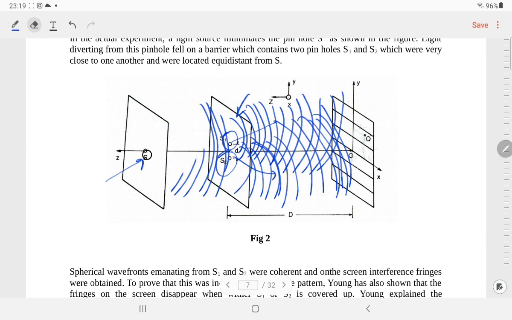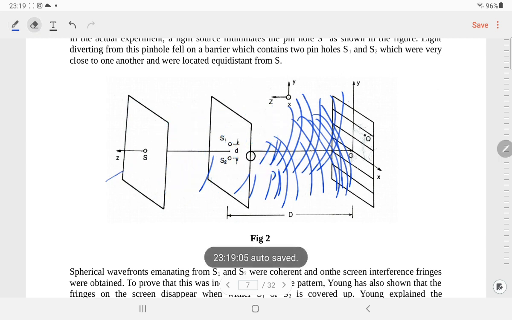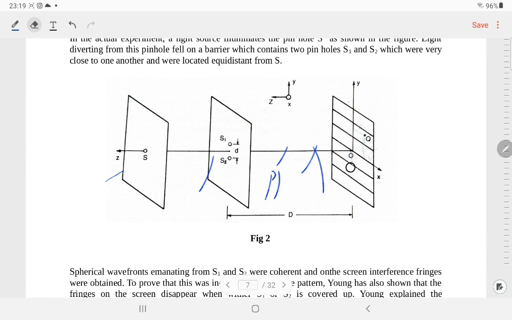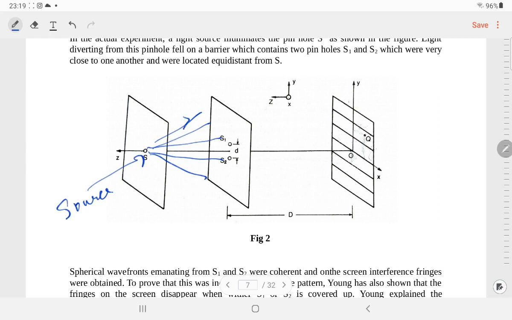Again, I am going to tell you what happens here. This is the single pinhole, and whatever ray of light comes from a source, consider it as a source. After light passes through it, it falls in many directions, but only the light passing through S1 and S2 will be allowed here.